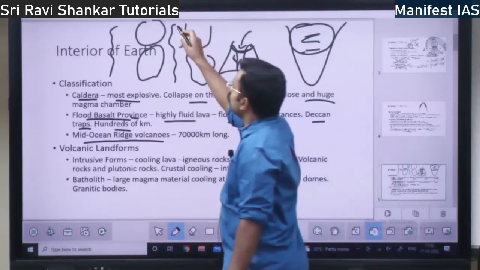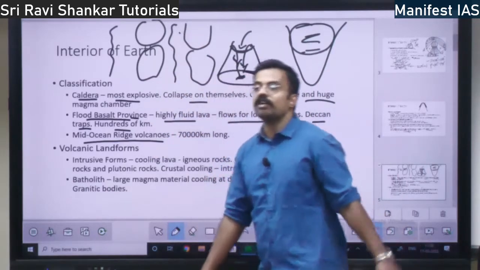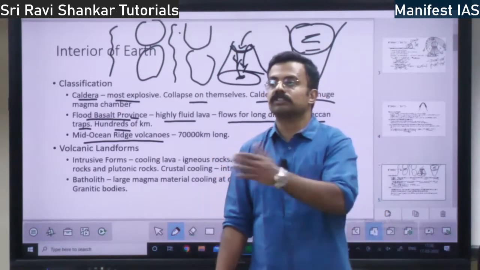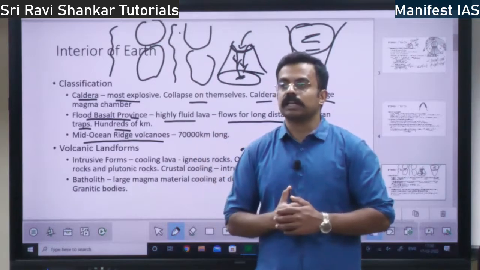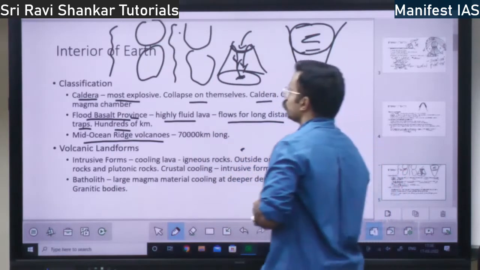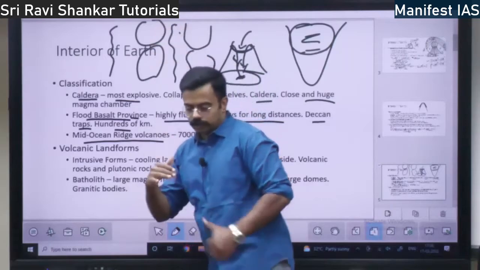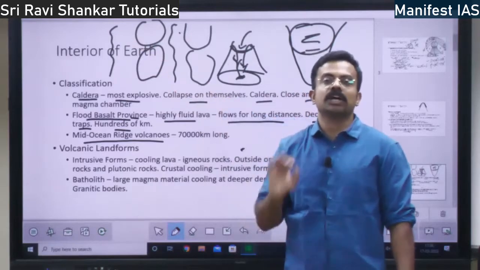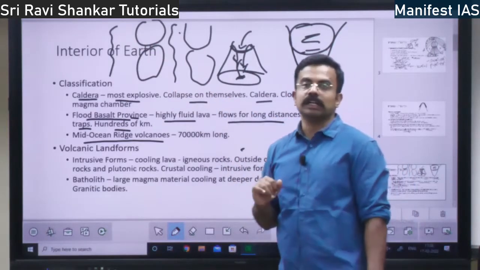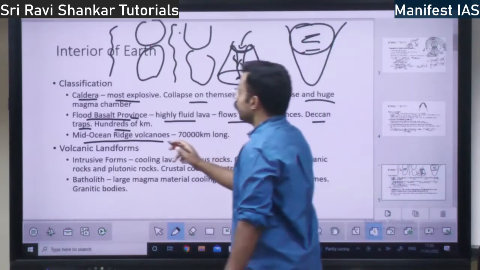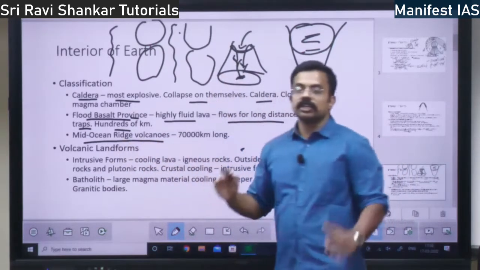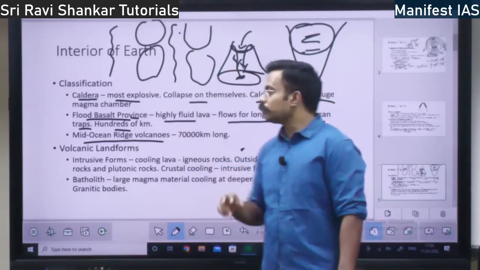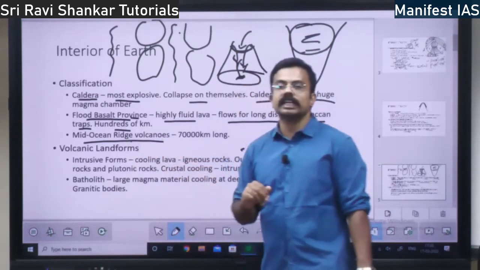In the Atlantic Ocean there is a big chain of mountains. Actually, the largest mountains on earth are found in the Atlantic Ocean, in the mid-Atlantic ridge. It spans both the northern hemisphere and the southern hemisphere. The longest chain of mountains on earth is in the Atlantic Ocean, right? This is called the mid-oceanic ridge. At the top, at the crest level of these mountains, there will be volcanoes.